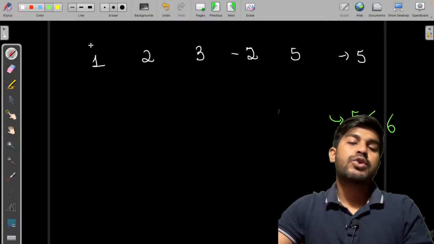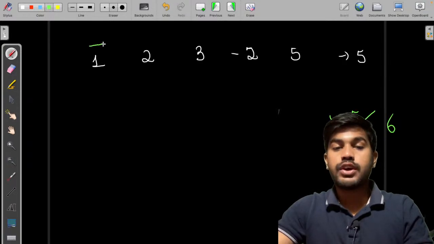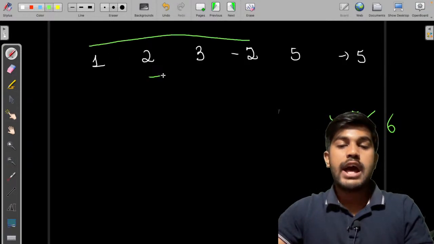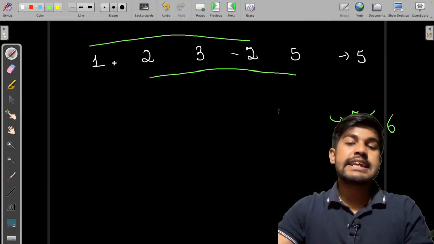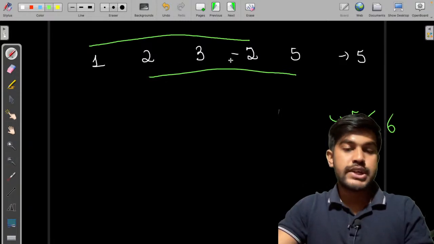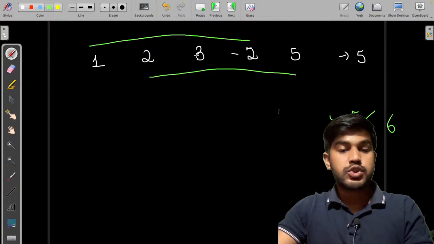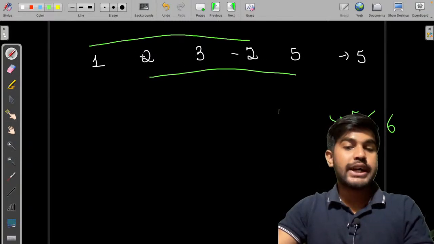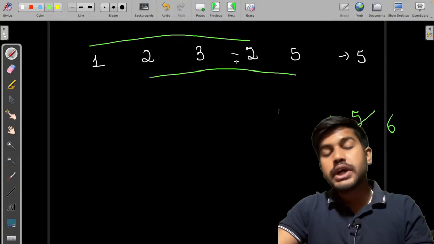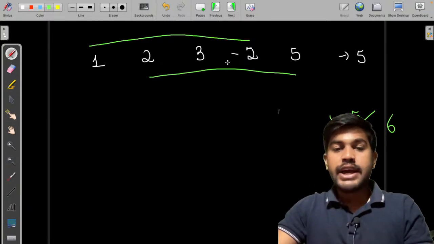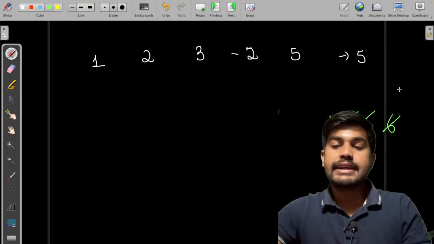And then we would go to the second last, that is of size 4. So we would consider these 4 and these 4. Considering these 4 would make it 2 minus 2, which is 0, and 0 plus 3 is 3, 3 plus 1 is 4. And then 5 plus 3 is equal to 8, 8 plus 2 is equal to 10, 10 minus 2 is equal to 8. Okay. So we have the largest number as 8 itself.